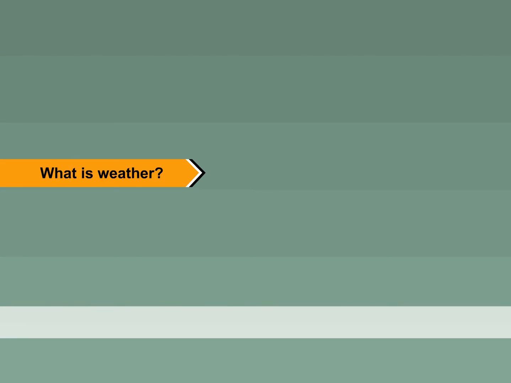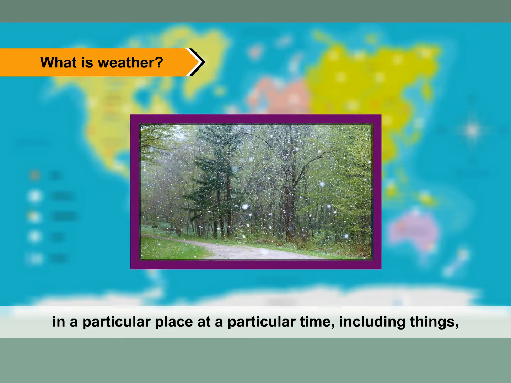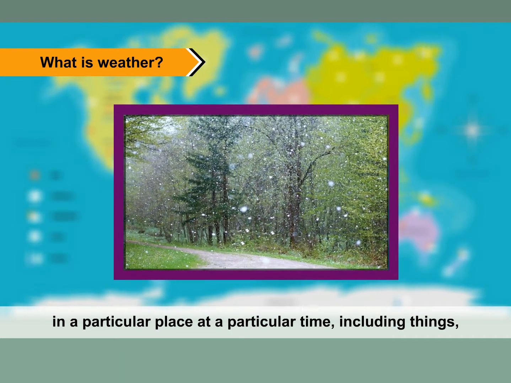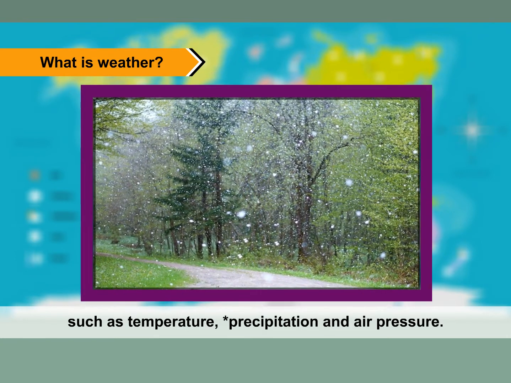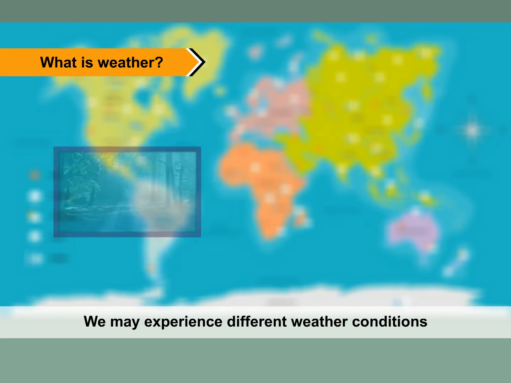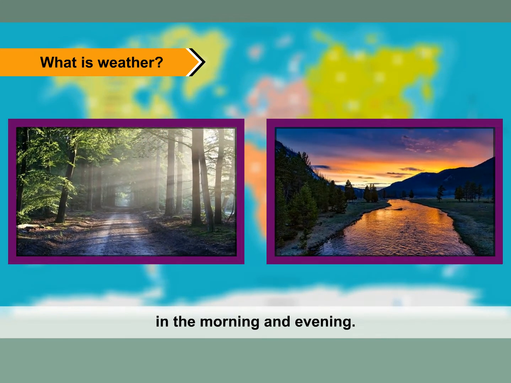What is weather? Weather describes the atmospheric conditions of a particular day, in a particular place, at a particular time, including things such as temperature, precipitation, and air pressure. We may experience different weather conditions in the morning and evening.